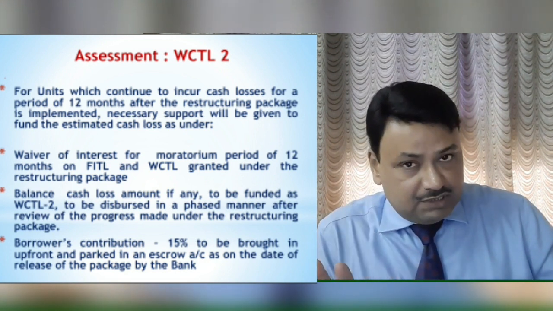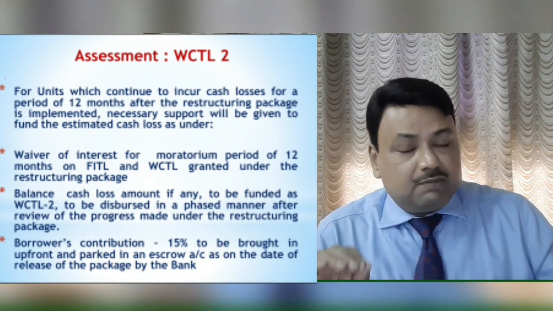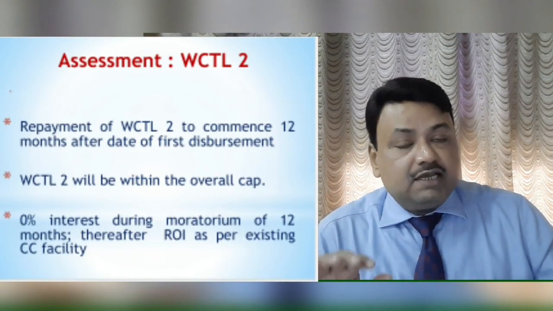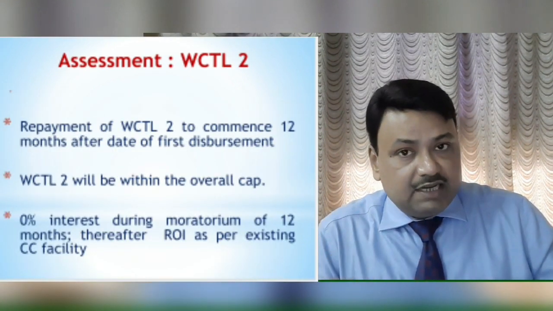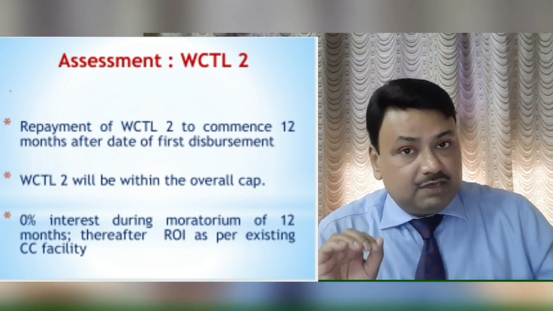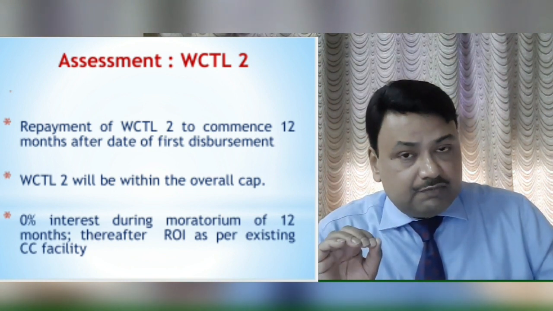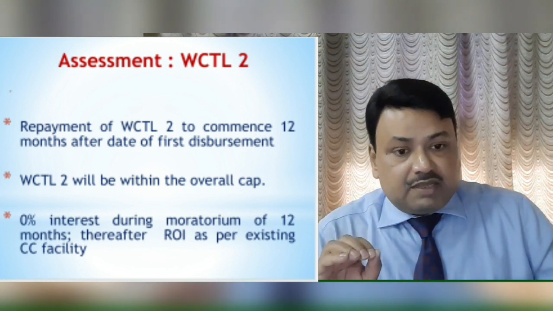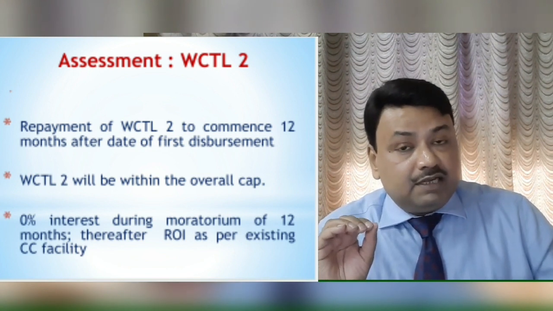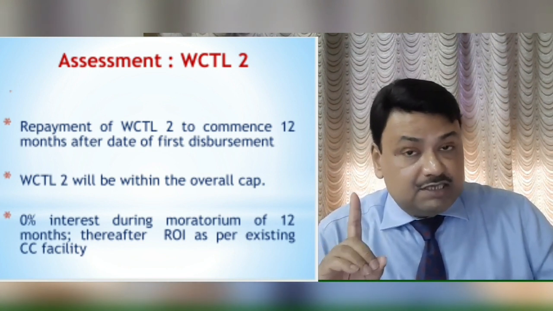So this is the procedure for WCTL2. WCTL2 basically is an account for funding the cash loss. Here 15% margin is to be taken and it is to be disbursed in a phased manner, seeing the need of the unit and its cash loss. And the repayment of this WCTL2 will be after 12 months of first disbursement.